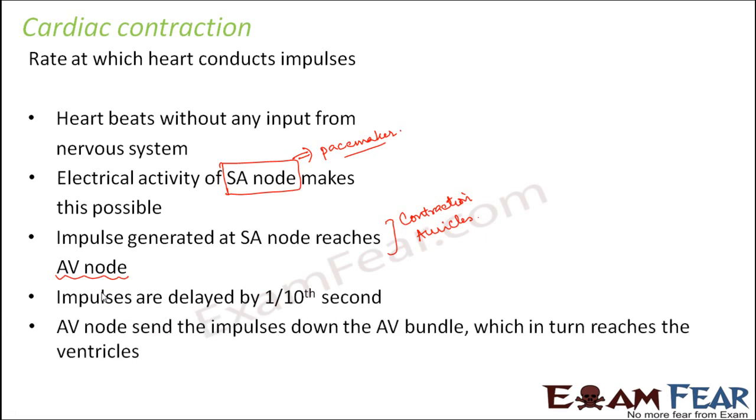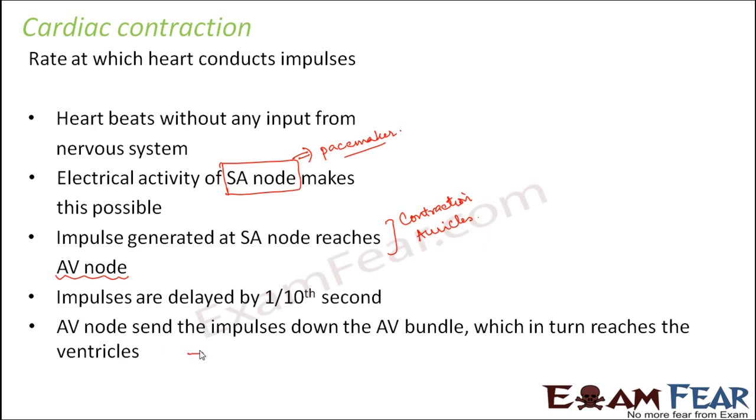After this, the AV node sends the impulses down the AV bundle, which in turn reaches the ventricles, because from the AV bundle you have the Purkinje fibers, and the Purkinje fibers are almost in the ventricles. Once the signal reaches the Purkinje fibers, it is like reaching the ventricles, and they ask the ventricles to contract.